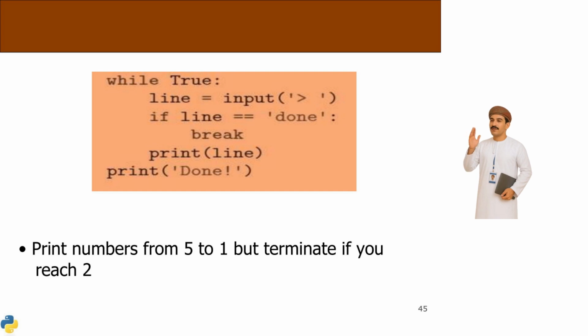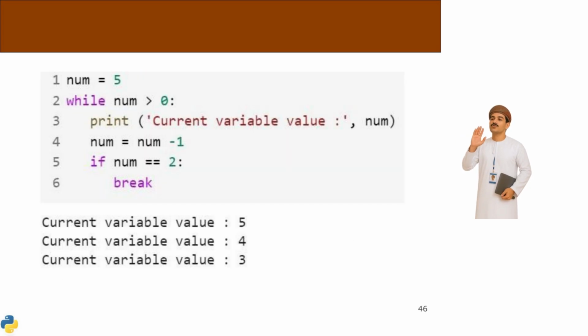To print numbers from 5 to 1 and terminate at 2, use a loop with a break statement. Start the loop at 5, decrement each iteration, and include a condition to break when the number equals 2. This ensures the loop stops before printing 2, effectively demonstrating controlled termination. In programming, the break statement is crucial for controlling loops. It allows you to exit a loop prematurely when a specific condition is met. For instance, when printing numbers from 5 to 1, using break at 2 stops the loop, preventing further execution. This technique is essential for optimizing code efficiency and managing loop behavior effectively.